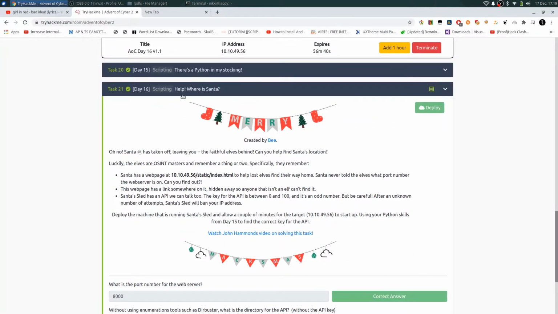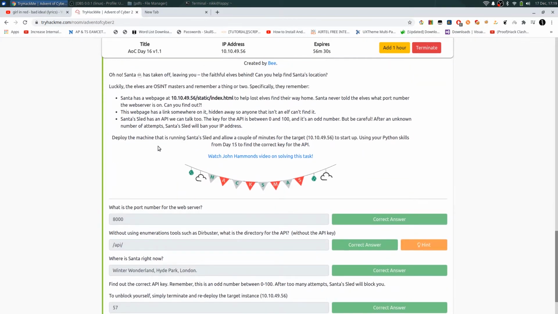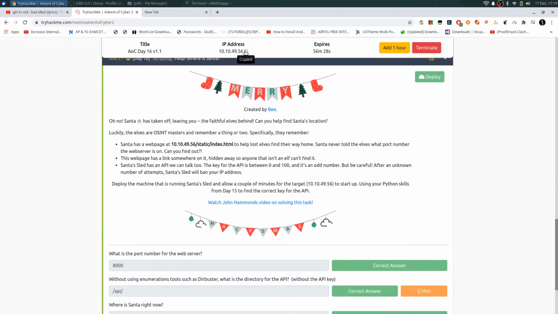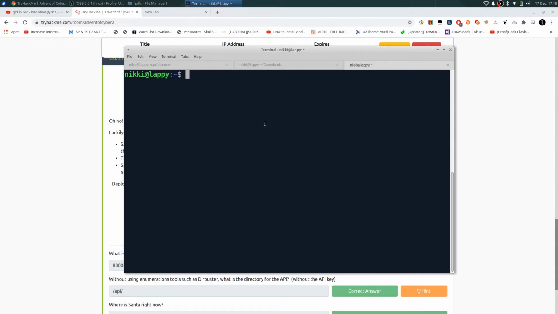So guys, let's do day 16 of the Advent of Cyber 2 from TryHackMe. This challenge is about scripting. We need to create a Python script to brute force an API key. So let's do this. My box is up and let's do the nmap scan.